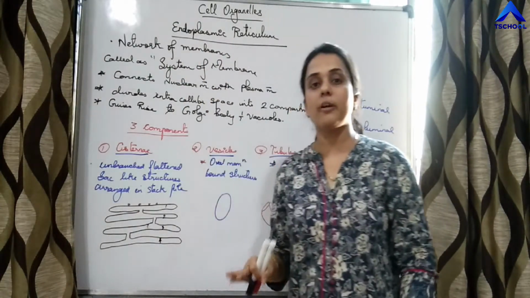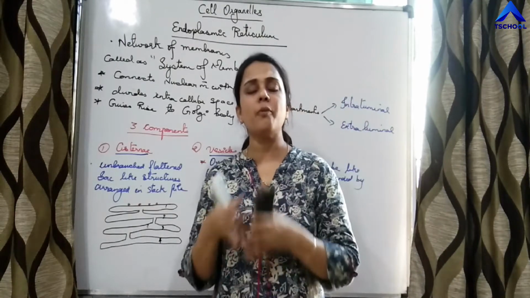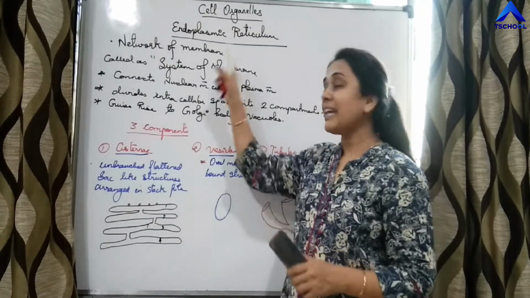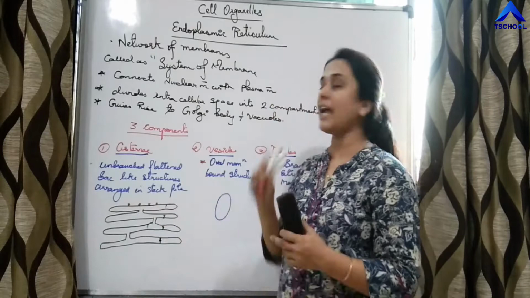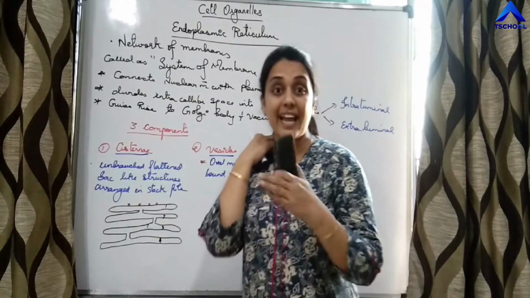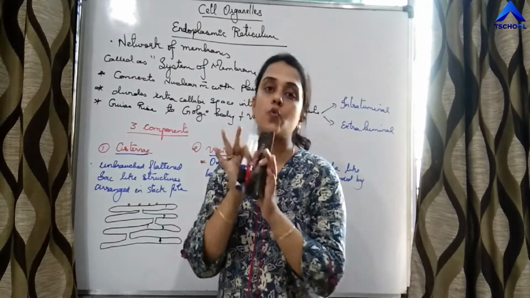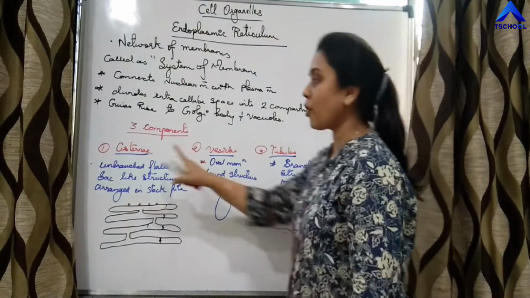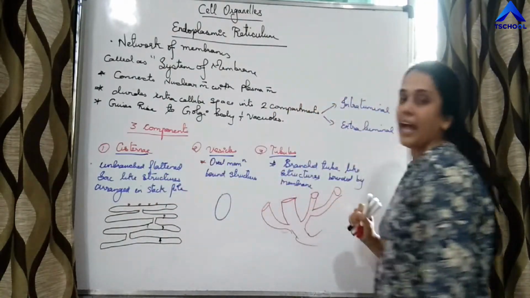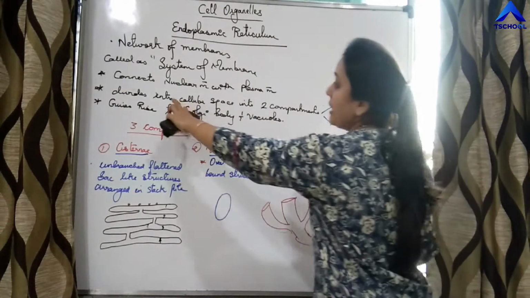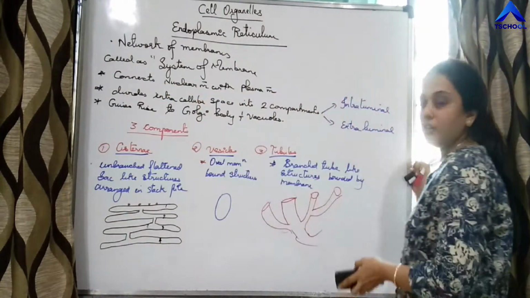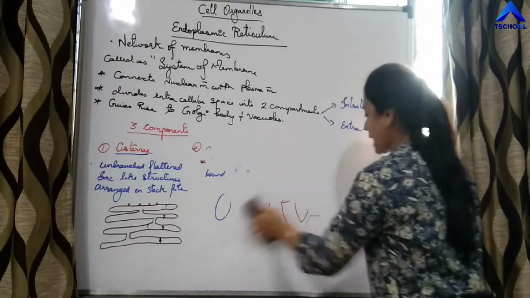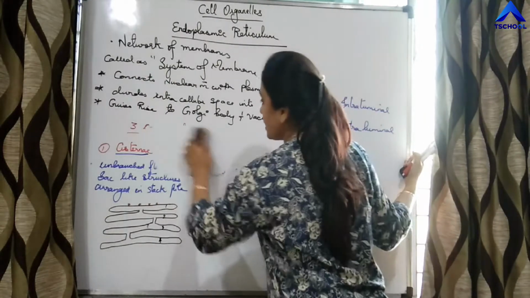So this organelle is itself made up of a network of membranes. It is called the system of membranes. ER gives rise to Golgi body and vacuoles, and it divides the cytoplasm, the intracellular space, into two compartments, intraluminal and extraluminal. Three components: cisternae, vesicles and tubules. This connects the nuclear membrane with the plasma membrane. How, we are going to see right now, once we draw the diagram of endoplasmic reticulum.